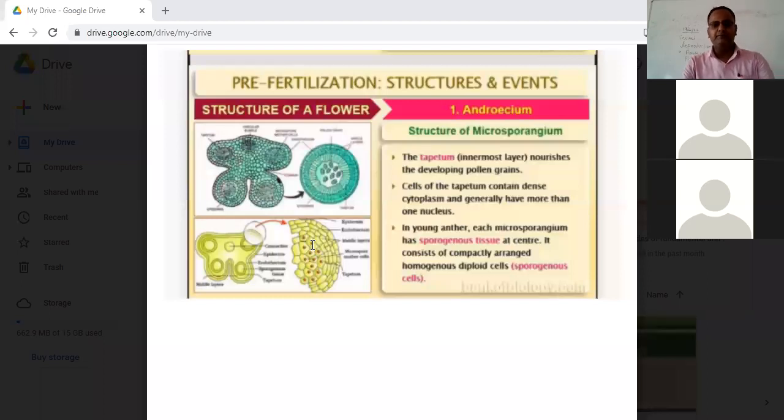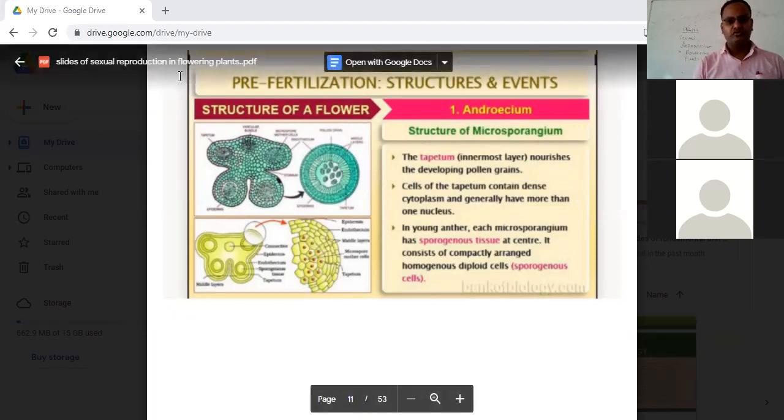On the other hand, the tapetum provides nourishment to the developing pollen grain, while the center contains sporogenous tissue, which ultimately is the microspore mother cell. Why is it called microspore mother cell? Because from the microspore mother cell, microspores are formed, as we will see in microsporogenesis. From the MMC, the microspore mother cell, it gives rise to the microspores. Is it okay, Srishti, as you asked to repeat once again?